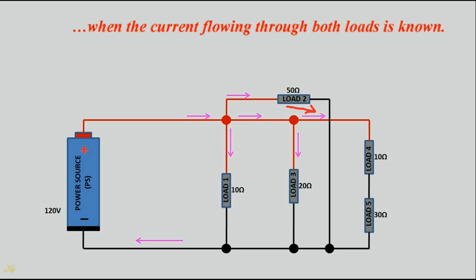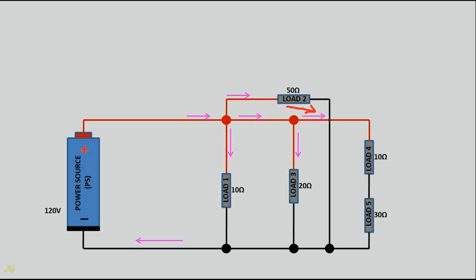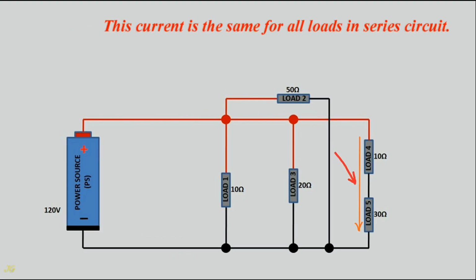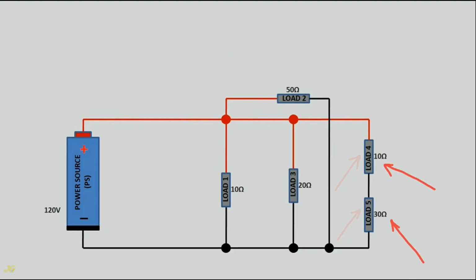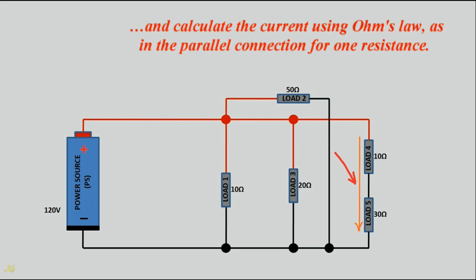When the current flowing through both loads is known, this current is the same for all loads in a series circuit. To calculate the current flowing through load 4 and load 5 in series connection, add the load resistances and calculate the current using Ohm's law, as in the parallel connection for one resistance.